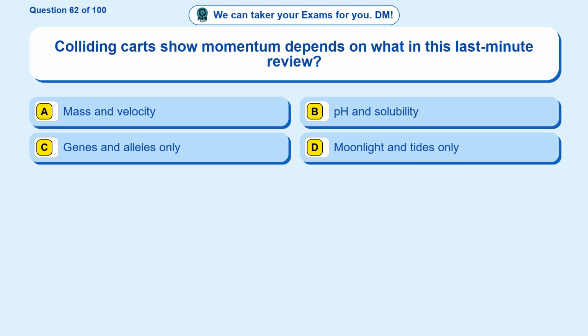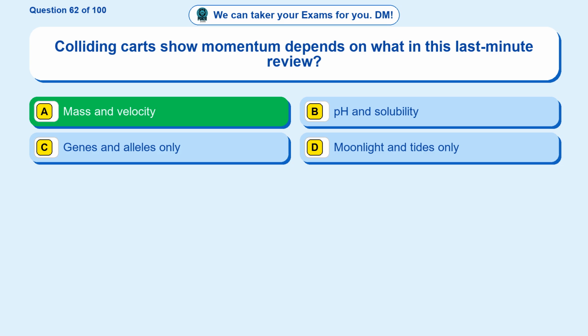Question 62. Colliding carts show momentum depends on what in this last-minute review? Option A, mass and velocity. Option B, pH and solubility. Option C, genes and alleles only. Option D, moonlight and tides only. The correct answer is option A.